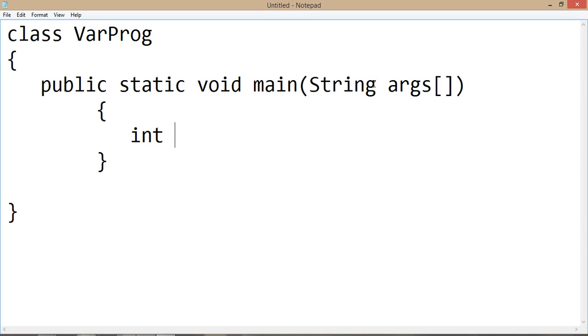Then, as already we have discussed the types, I want it as an int. So int. Now I have to give some particular name, and that name we can say variable. So name you can give anything. So var1 we can say.